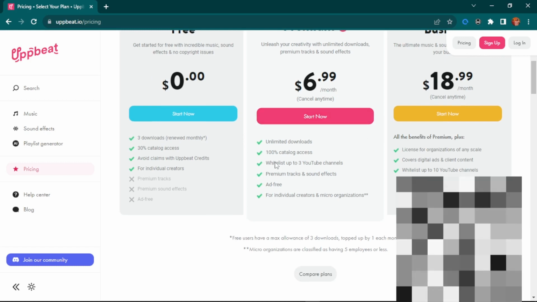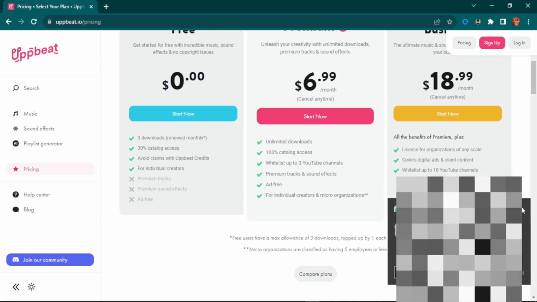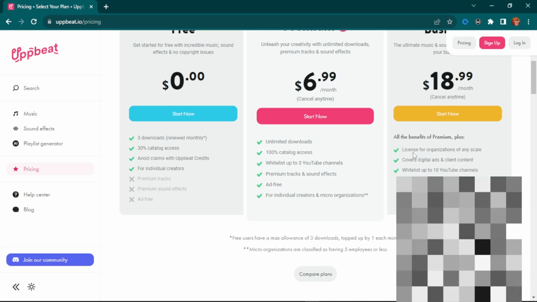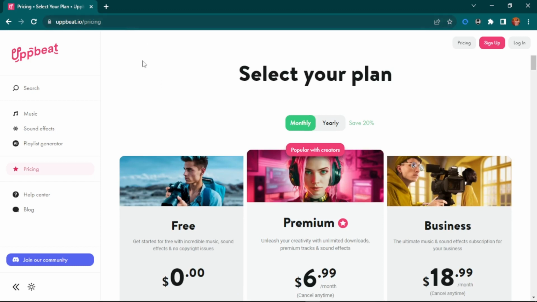You can see whitelist up to 3 YouTube channels, so you can even add all your 3 YouTube channels and then you can start using it. So one thing here is that you connect your YouTube channel to Upbeat so that they give you access to everything for free. In that way, even YouTube will know that you are getting your beat from here, so the copyright will automatically be handled by YouTube itself. So that's simply the second on our list for getting your soundtrack.